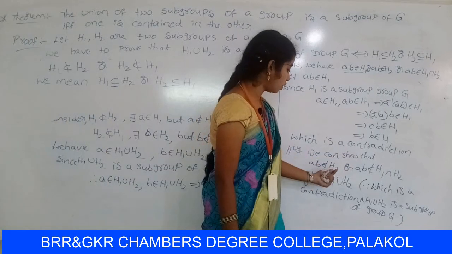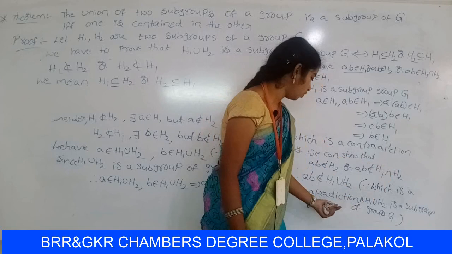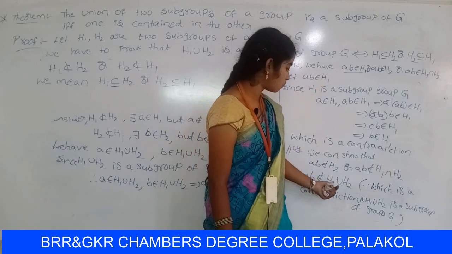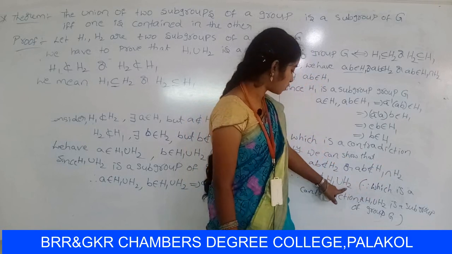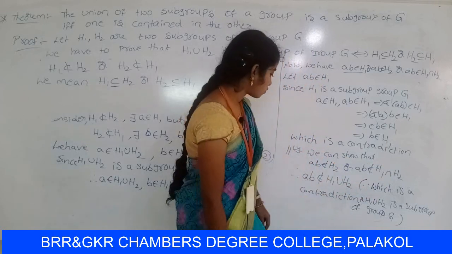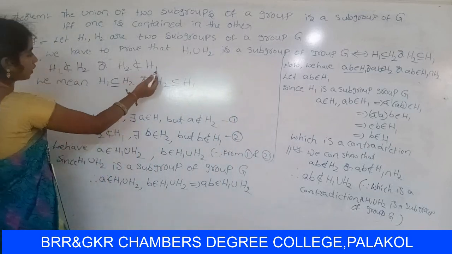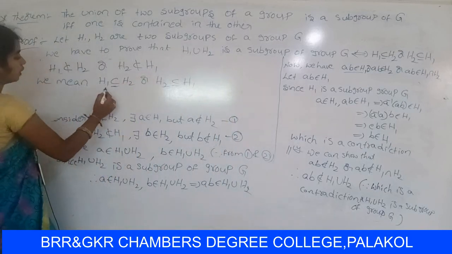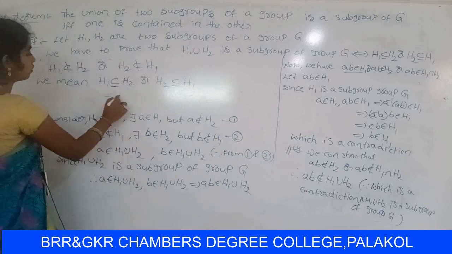Similarly you can show that AB does not belong to H2, AB does not belong to H1 intersection H2. So AB does not belong to H1 union H2, which is a contradiction because H1 union H2 is a subgroup of group Z. So H1 does not contain H2 or H2 does not contain H1 is false. That means H1 contains H2 or H2 contains H1. So this is the theorem.